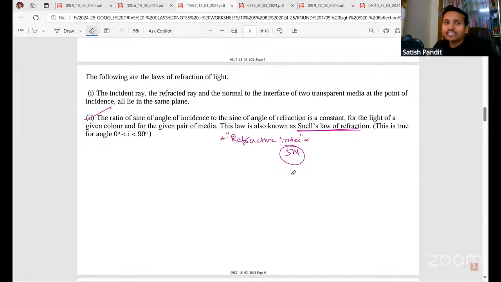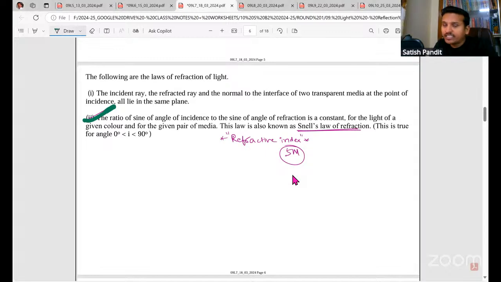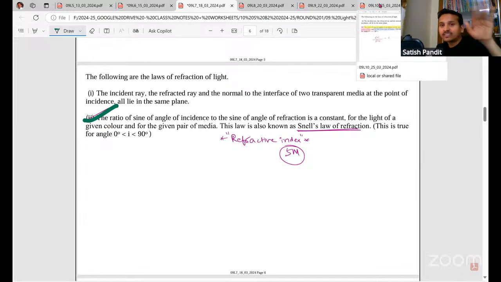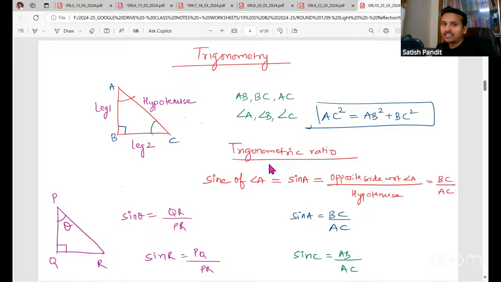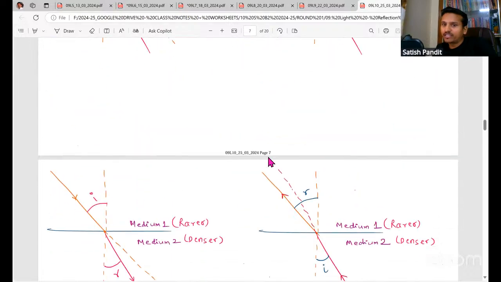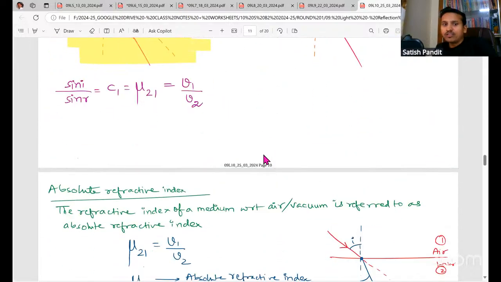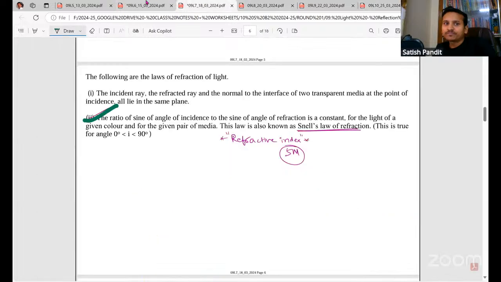So we'll actually be discussing this second law in detail later on. As of now, we'll give a pause to this. Okay. We'll discuss this for sure. And we'll also discuss some numericals on refractive index. Actually, I had discussed that in the regular classes, in the 10th lecture, which was taken on 25th of March 2024. So I had discussed that particular concept of refractive index. We'll do that. Okay. First, let's see the ray diagrams for the lenses.